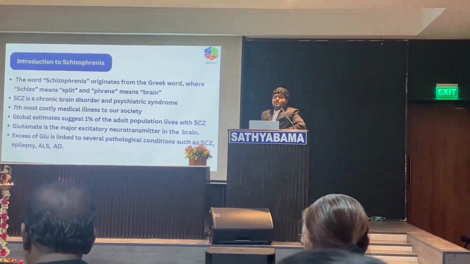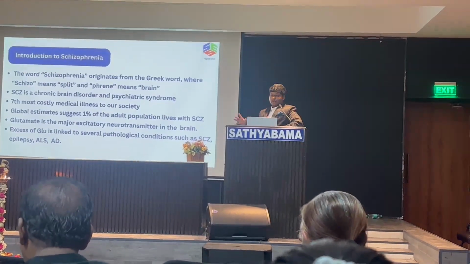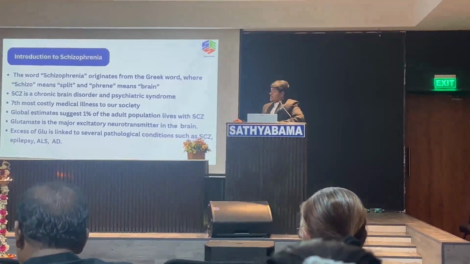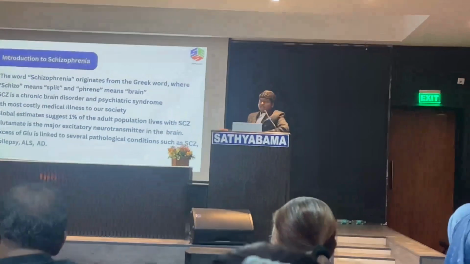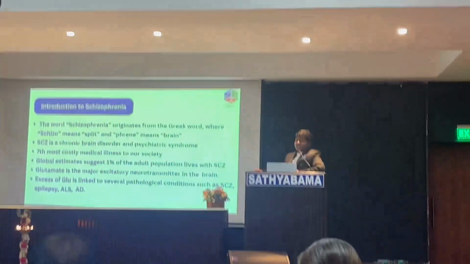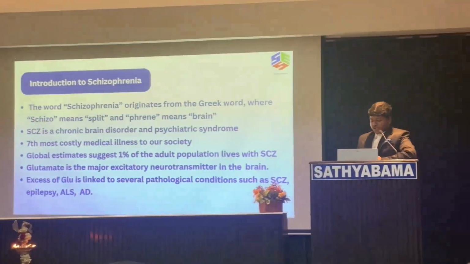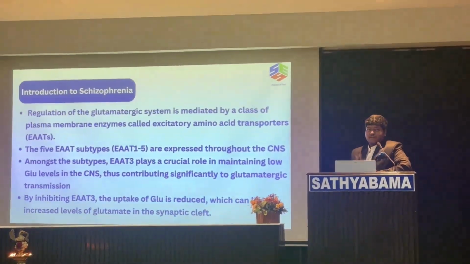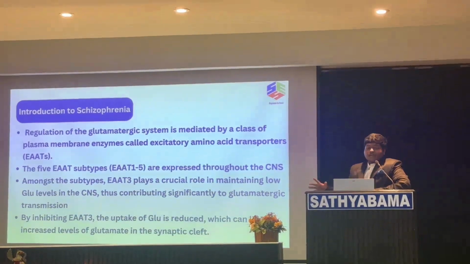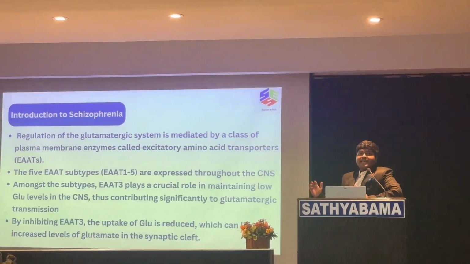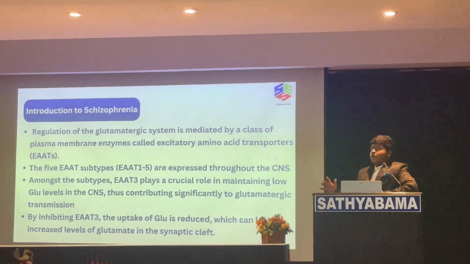So what is schizophrenia basically? It comes from a Greek word, schizo, which means split, and phrene, which means brain. So it's basically a chronic brain disorder and a psychiatric syndrome, and it's the seventh most costly medical illness in our society. After a thorough literature review, I found out that glutamate is the major concern when it comes to schizophrenia. The excess of glutamate is actually responsible for this disease.